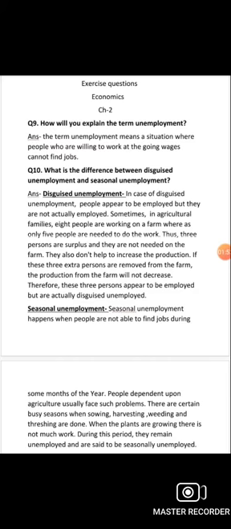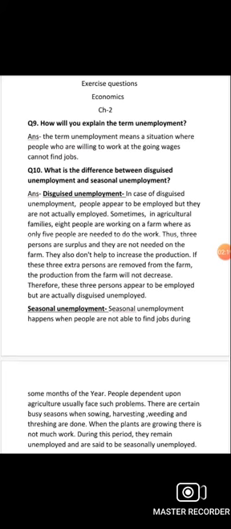Sometimes in agriculture families, 8 people are working on a farm, whereas only 5 people are needed to do the work. Thus, 3 persons are surplus and they are not needed on the farm. They also don't help to increase the production.